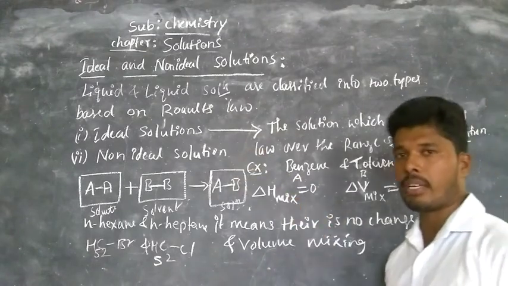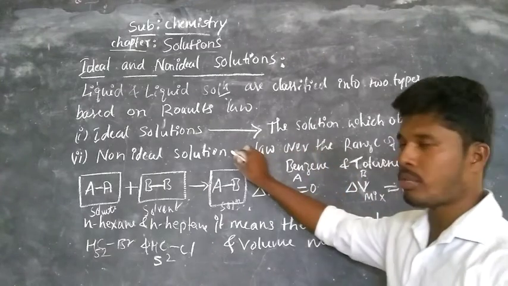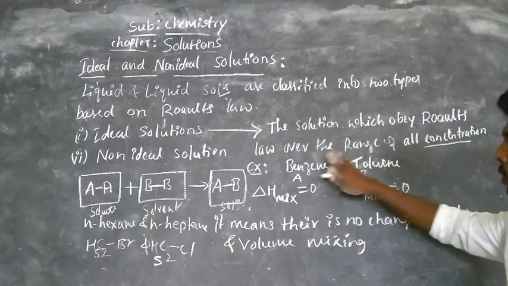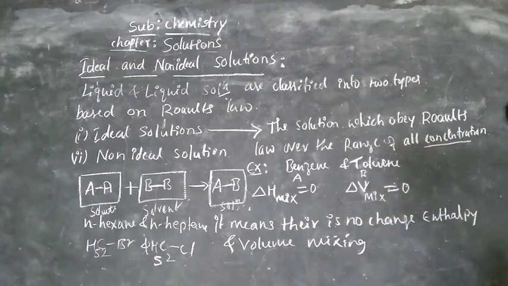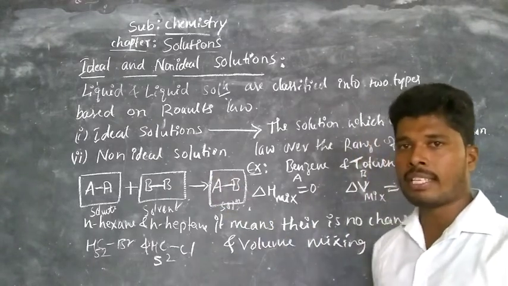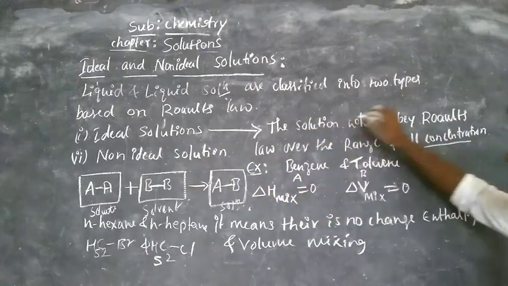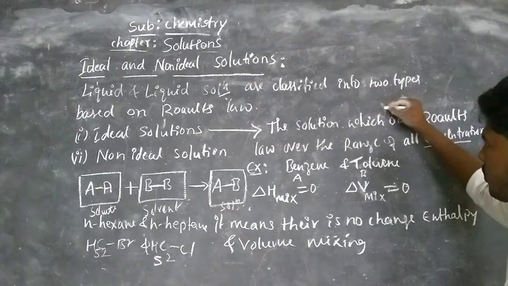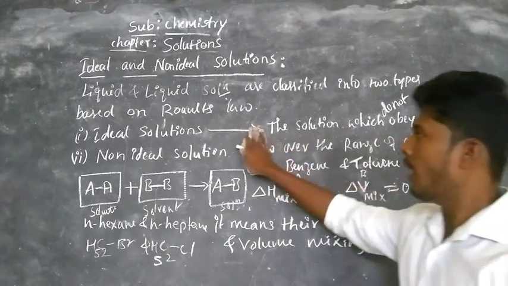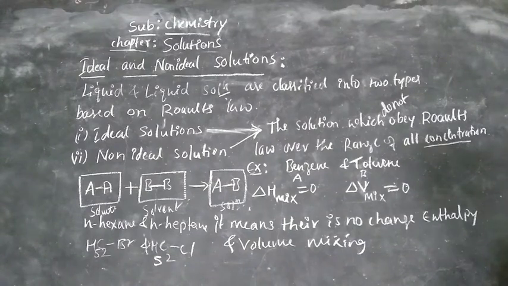Then take non-ideal solution. Non-ideal solutions are defined as the solutions which do not obey Raoult's law over the range of all concentrations. Listen here: non-ideal solutions are the solutions which do not obey Raoult's law over the range of all conditions or concentrations. That is called non-ideal solution.